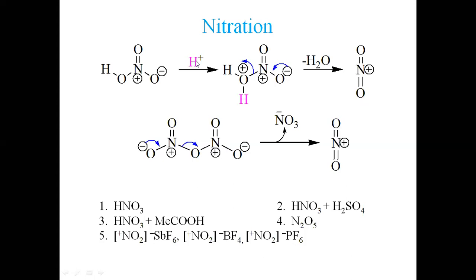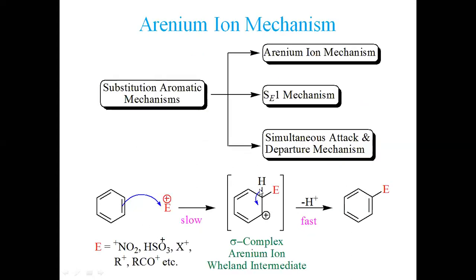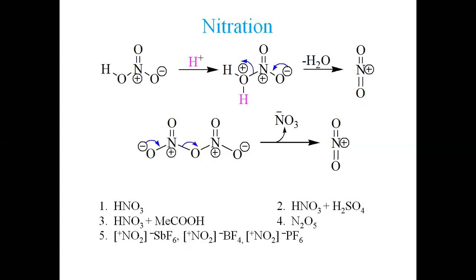Now you see the H positive ion is consumed, and in this mechanism no H positive ion is being generated. But keeping in mind this H positive ion is being consumed, when it follows this mechanism, it shall produce one H positive ion. So the one H positive ion consumed during the generation of the nitronium ion is regenerated in the second step of the mechanism. It means this H positive ion is consumed but it is reproduced during the nitronium ion mechanism. All right.